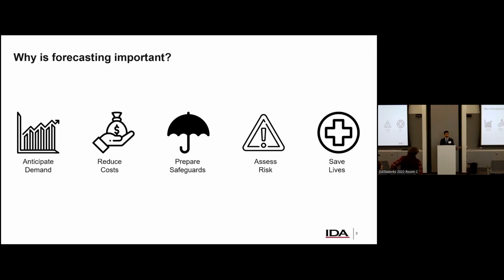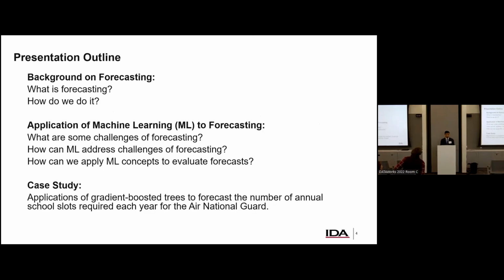But of course, there are huge advantages with forecasting. So now that we've motivated today's talk, let's talk about how we're actually going to approach it. First, let's define forecasting so that we're all on the same page. We'll explain how we do it with machine learning and how we do it without machine learning currently. Then we'll talk a little bit more about how we specifically apply machine learning to forecasting. The idea there is what are the pros, what are the cons, and how can we use machine learning to address a lot of questions that we all may have when approaching these problems. And then finally, we're going to conclude with a particular case study where we actually try this out. This is a project that I've worked on here at IDA. And so we'll be able to look at a few cool graphs and numbers.